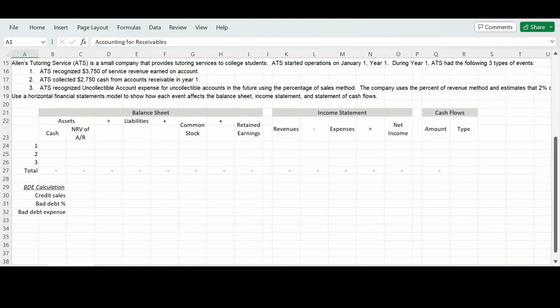For example, here we have Allen's Tutoring Service, ATS, a small company providing tutoring services to college students, starting operations on January 1, year 1. During year 1, ATS had the following 3 types of events. And the question wants us to use the horizontal financial statements model to show how each event affects the balance sheet, income statement, and statement of cash flows.